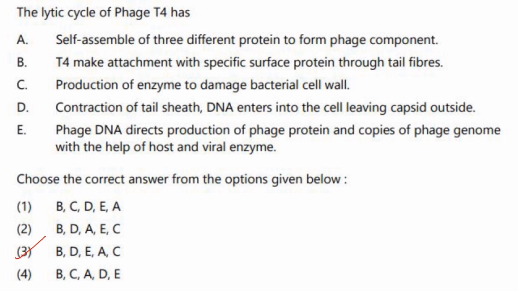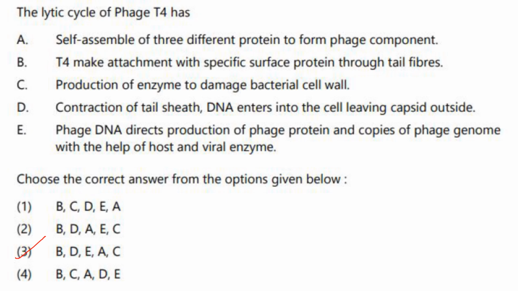So first one, T4 makes attachment with specific surface protein through tail fibers, B. Everywhere B is given. Then D, contraction of tail sheath, DNA enters into the cell leaving capsid outside.